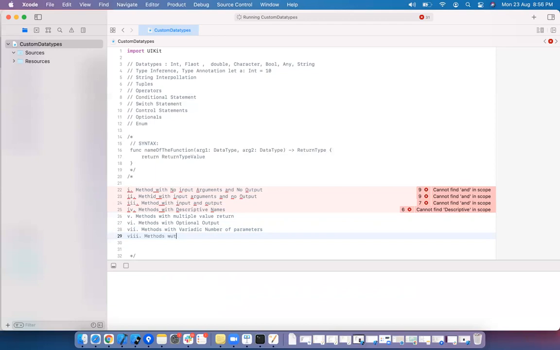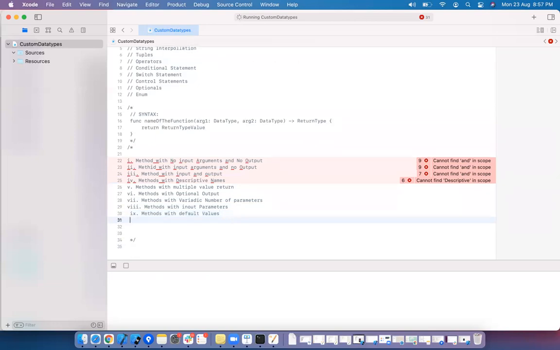Methods with input parameter. Methods with the default values. Finally, nested methods. These are the various types of methods what we have in Swift.